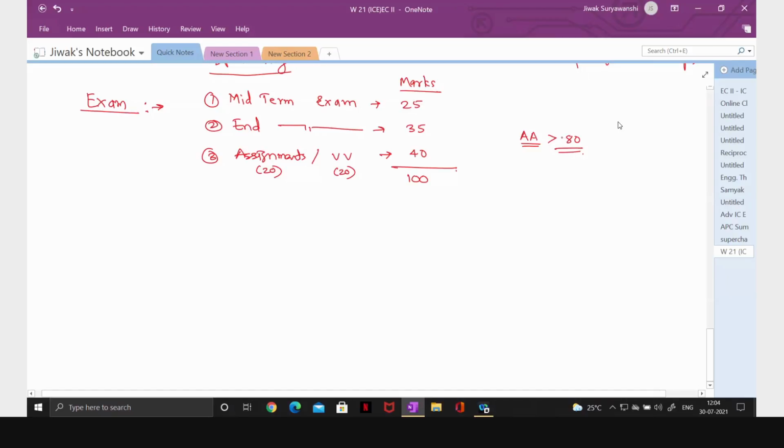So you should prepare well. This is a good subject. This is a very interesting subject. Easy also, a little bit easier also. So you can score a very good grade in this subject, so that you can make up your SGPA, CGPA.